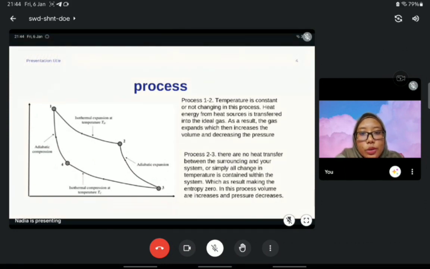Process 2 to 3, there is no heat transfer between the surroundings and your system. All change in temperature is contained within the system, which results in the entropy being zero. In this process, the volume increases and the pressure decreases.